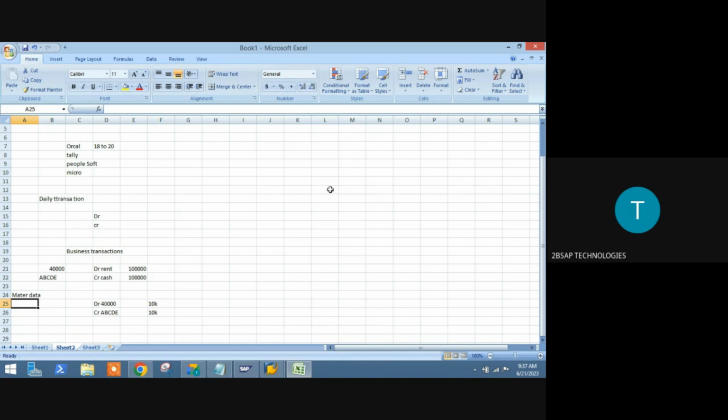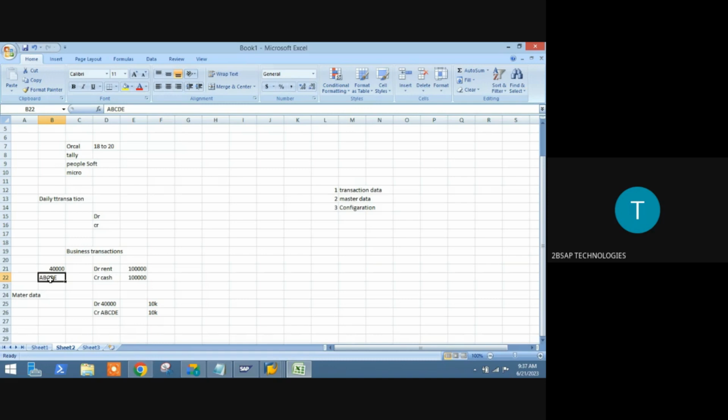So now you have seen two things. One is transaction data. Two is master data. Now we have one more concept, which is configuration. This configuration we are going to use majorly for master data creation. Now I am creating a code, either a 40,000 code or an ABCDE code. So how do these codes need to be defined? What is the range I need to use? So we are going to give some limitation.